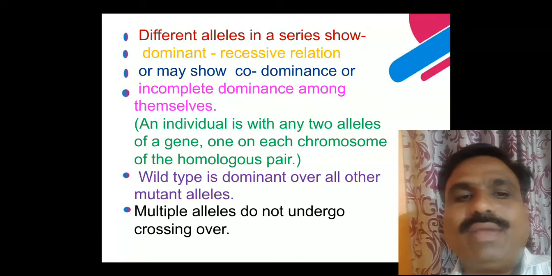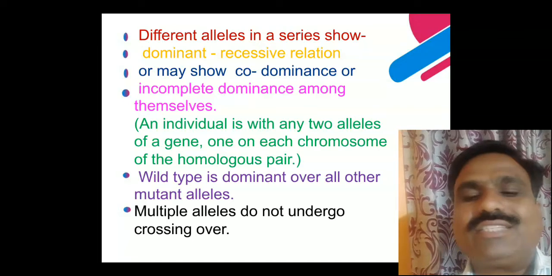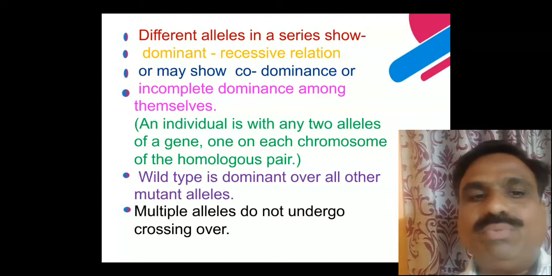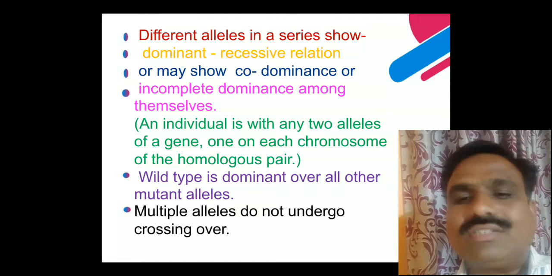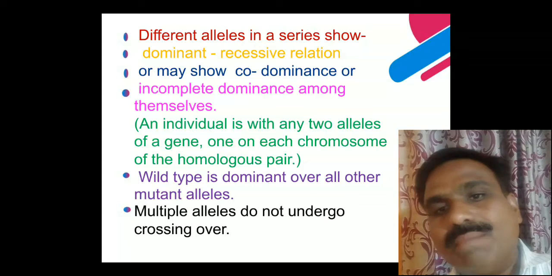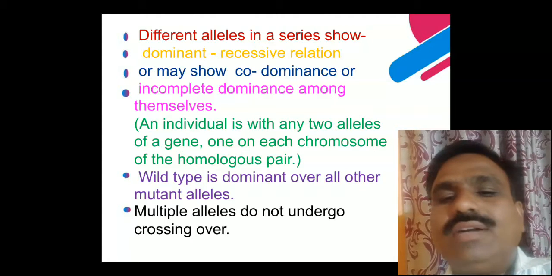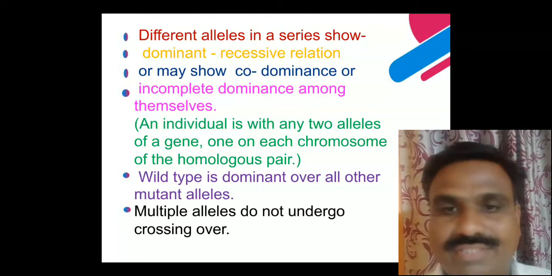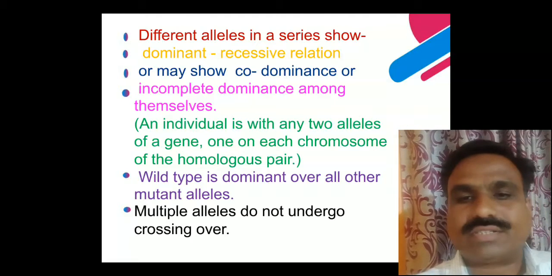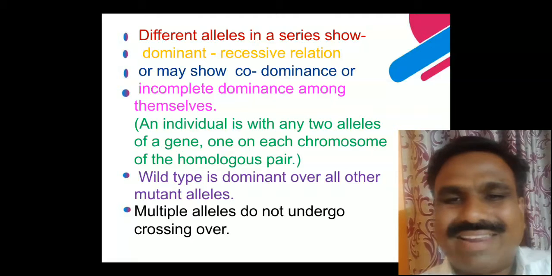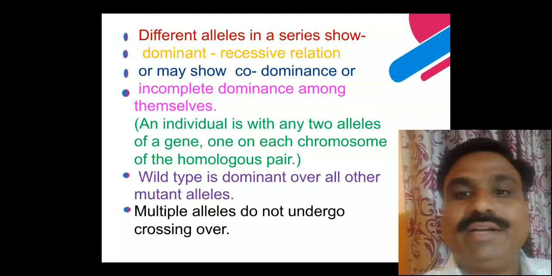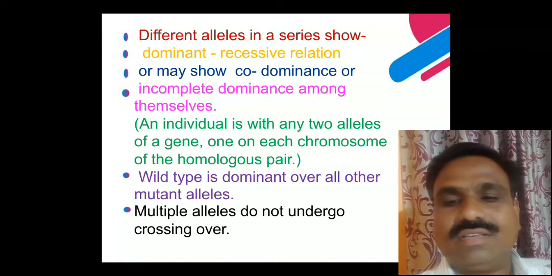So in multiple alleles, a gene can mutate several times, not just once, not a single time. Genes are multiple. You understand what multiple means? Multiple means, for example, multiple stores. You know that in markets you see boards saying multi-services.